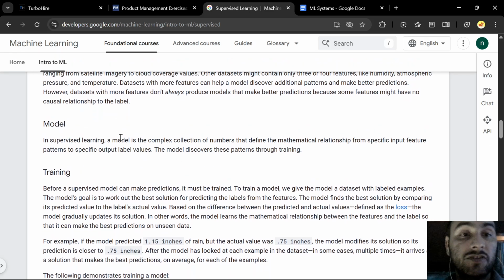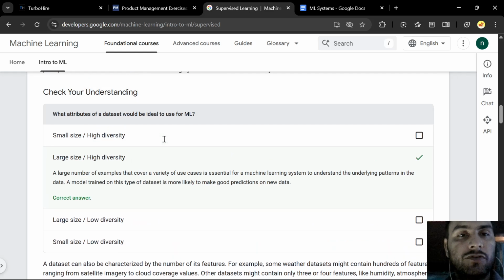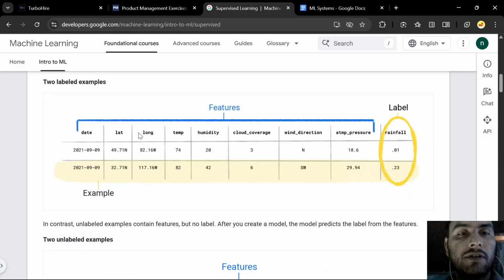So in supervised learning, what is a model? It is a complex collection of numbers that defines the mathematical relationship between the input features and the label. What is the correct relationship? A mathematical relationship means the predictive power of each of the features.